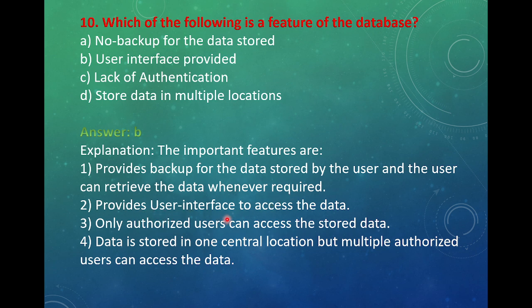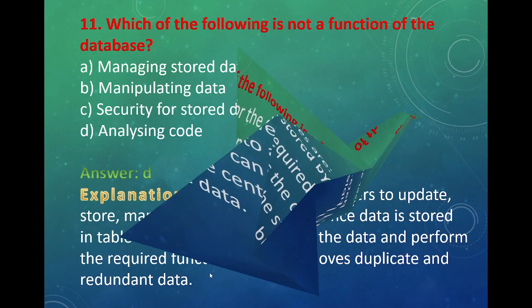Provides user interface to access the data. Only authorized users can access the stored data. Data is stored in one central location, but multiple authorized users can access the data. These are the features of database.